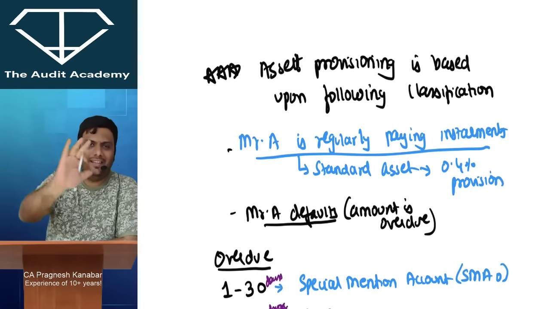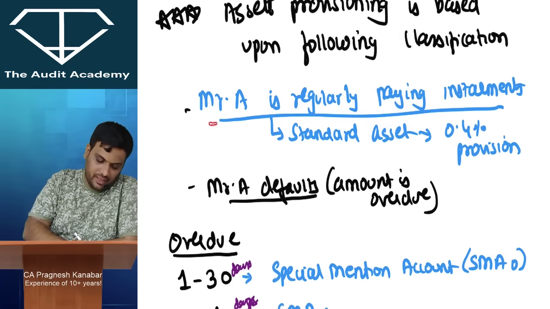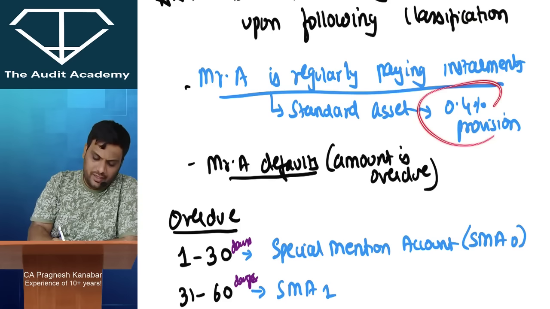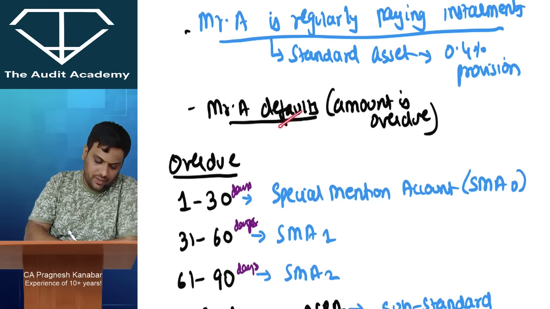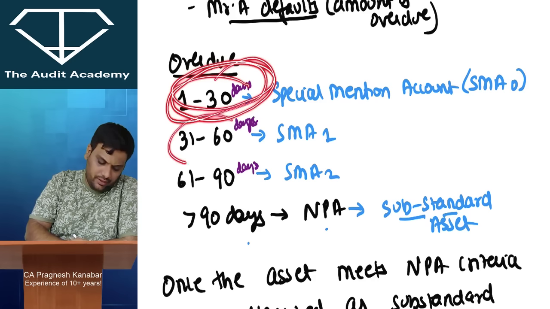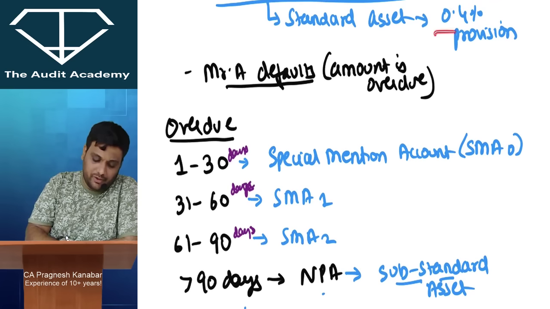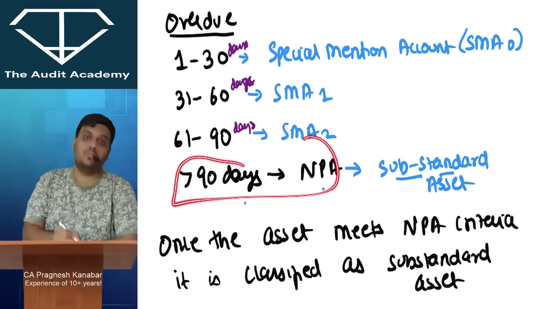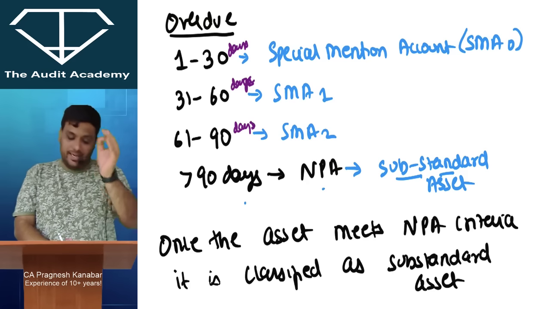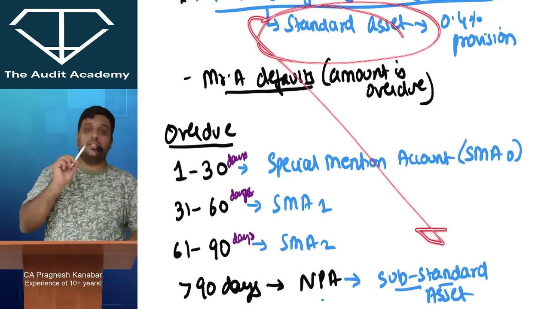Relax, everything is there in these notes. Asset provisioning is based upon the following classification. Let us say Mr. A was regularly paying installments, then it is a standard asset, and there is 0.4 percent provision. Mr. A defaults and the amount is overdue: up to 30, 31 to 60, 61 to 90 days, it is SMA 0, SMA 1, SMA 2. The provision amount need not be increased. It can remain at 0.4%. However, the moment it becomes more than 90 days NPA, or agriculture advance NPA or CCOD NPA, then straight away from a standard asset it is classified as a substandard asset.